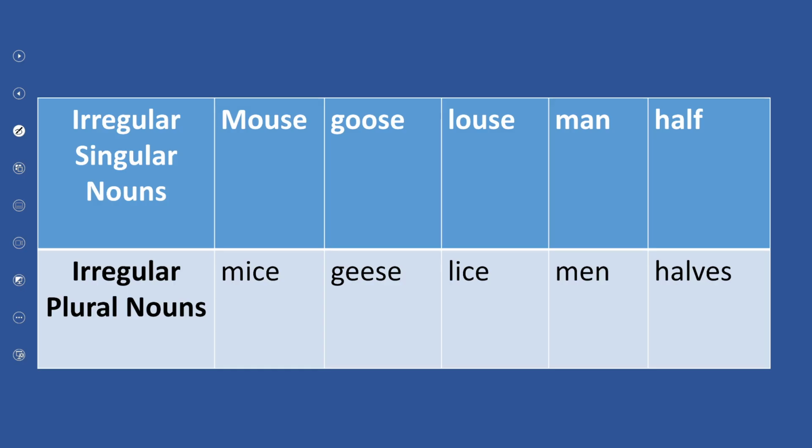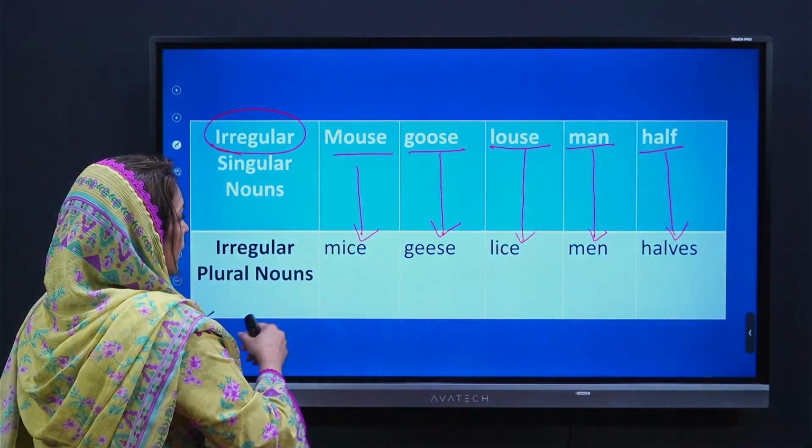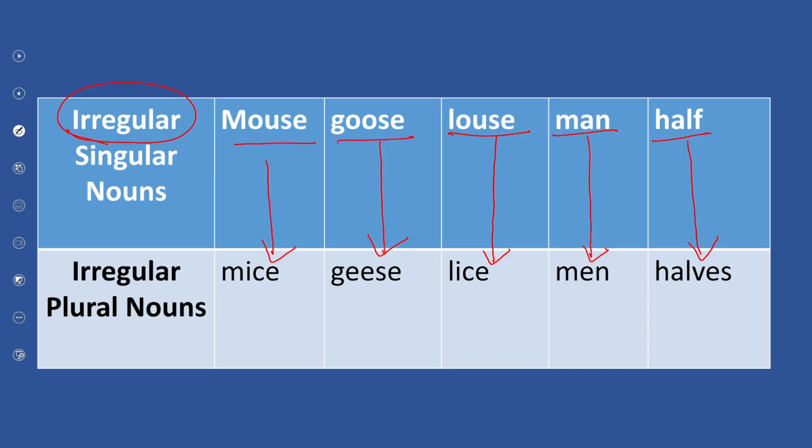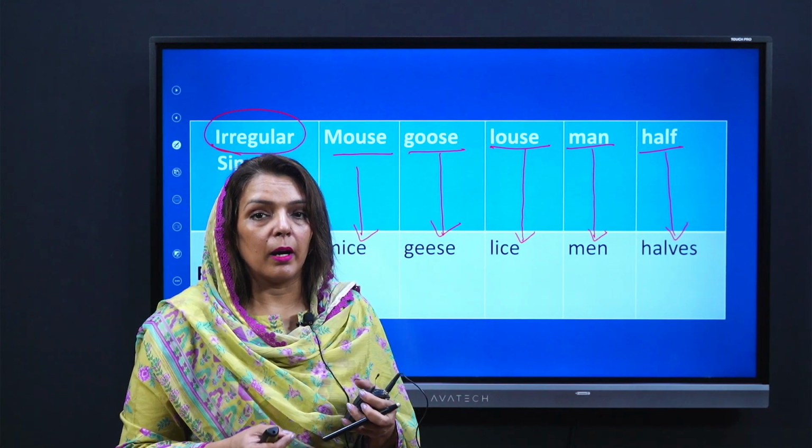Got it? Now, there are certain other plural nouns which are called irregular because they do not follow any rule. You have to learn them by heart. For example, mouse into mice, goose, geese. If there is one louse, we call it louse. If there are lots of them, we call them lice. One man and lots of men. One half and more than half. More than one. Got it? So these are irregular nouns because they do not follow any rules. We just have to learn them by heart.